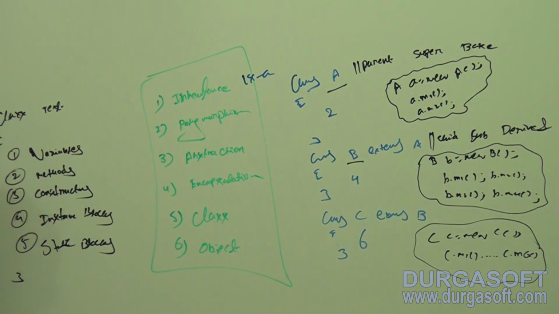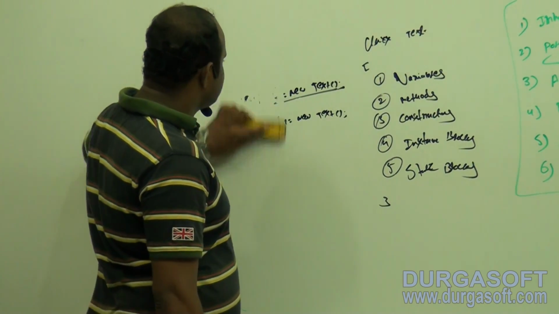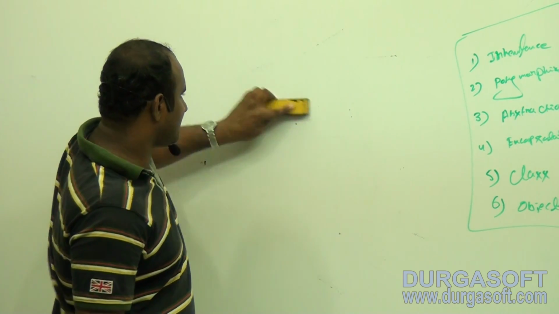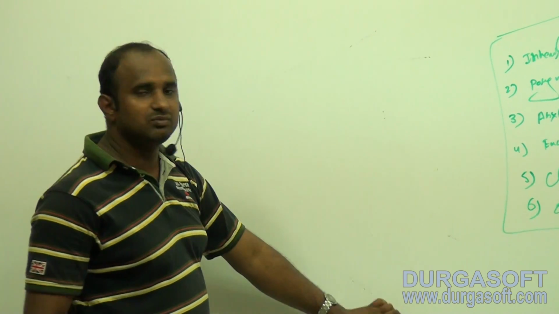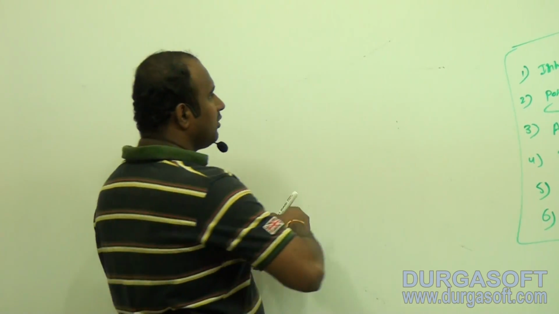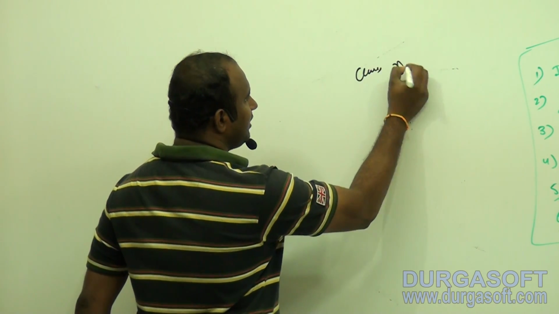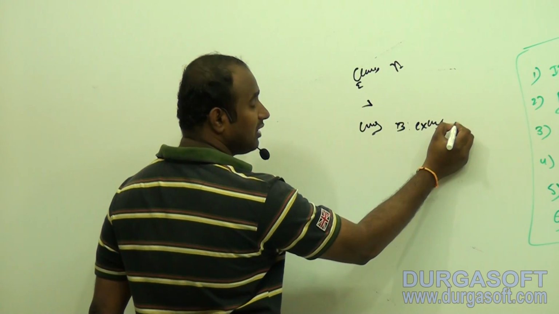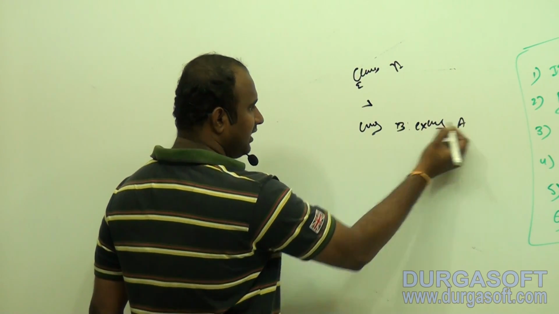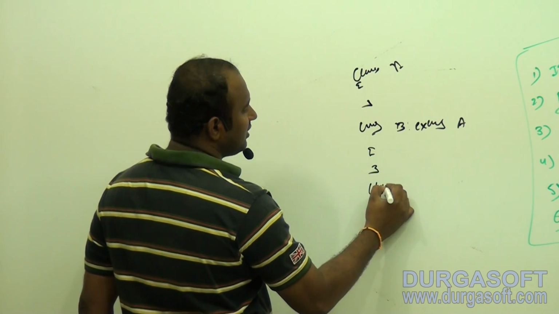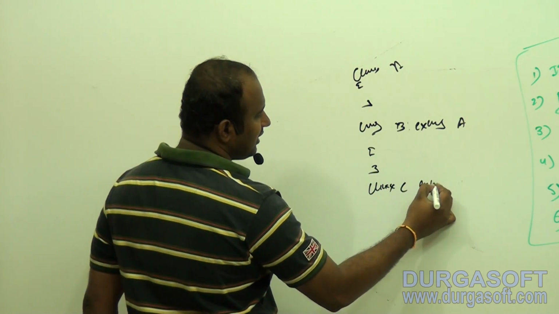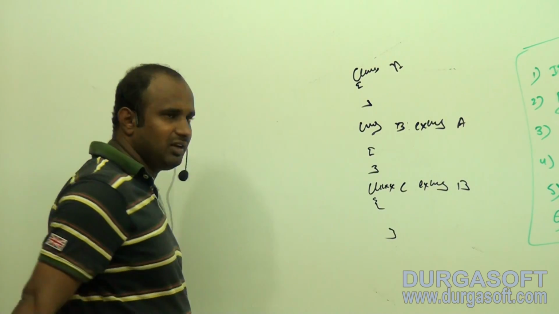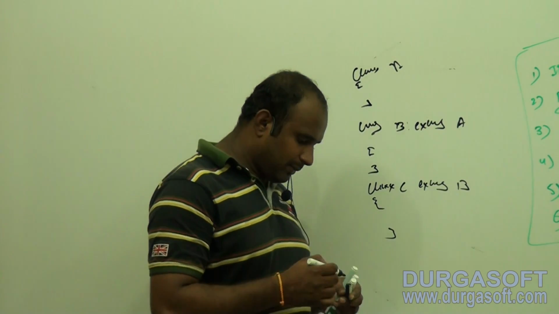Good. So the next one here, object creation. Generally I am declaring three classes. What are the three classes? Class A, class B and class C. Now concentrate. I declared class A and class B. Class B is extending which class? Class B is extending A class. I am declaring one more class, class C. Class C is extending which class? B class. Now tell me how many classes it contains? Three classes.